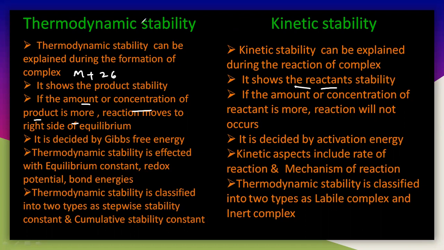M plus 6L. You can take many, I will write 6L and you will get the product ML6. So here the amount or concentration of the product is more. If the amount or concentration of the product is more, then the reaction moves to the right side of the equilibrium.